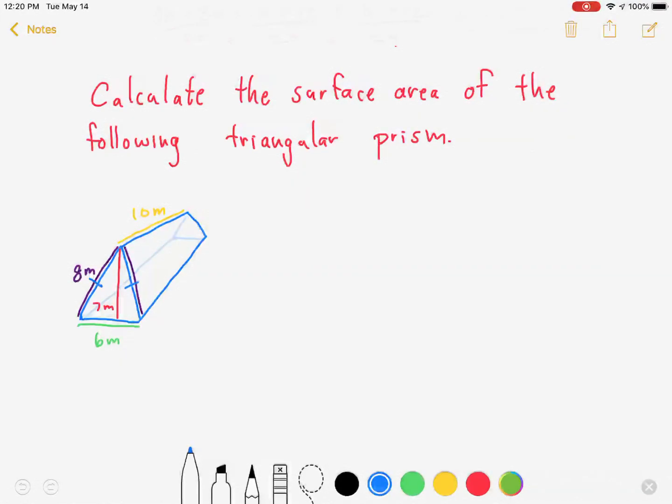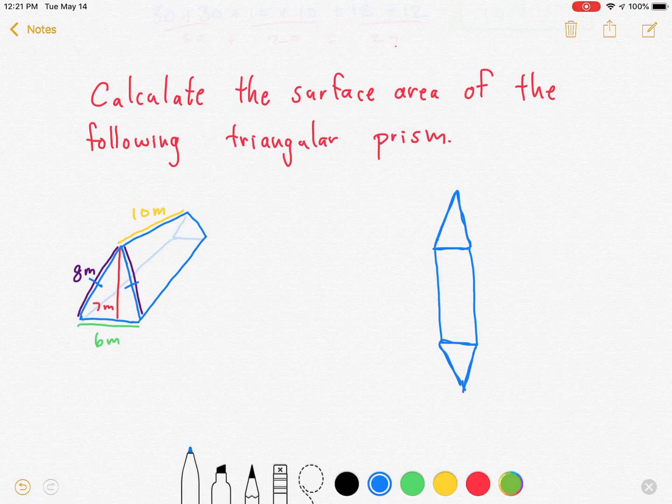I'm going to start off by looking at the base of that prism, which is a triangle. So here's the base of my prism. Now I'm going to look at the bottom portion of the prism, which is right over here, and then I will draw the other base. Okay, so here is part of the net.